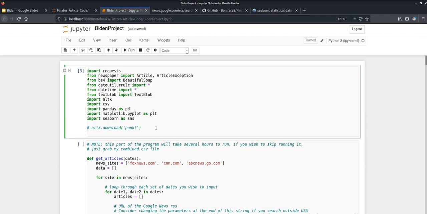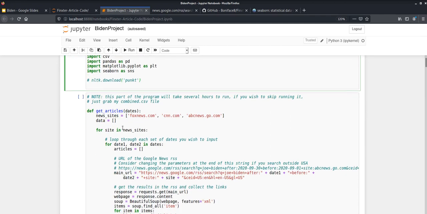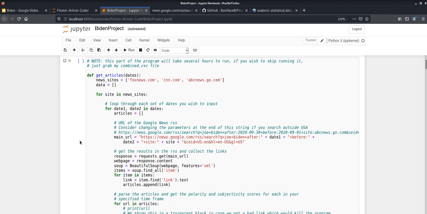So now let's show the code for the scraping and sentiment analysis. I decided to just put it all in a function. You don't have to. You can just code everything from the top down. It really does not matter. But in this function, I'm going to pass the dates.